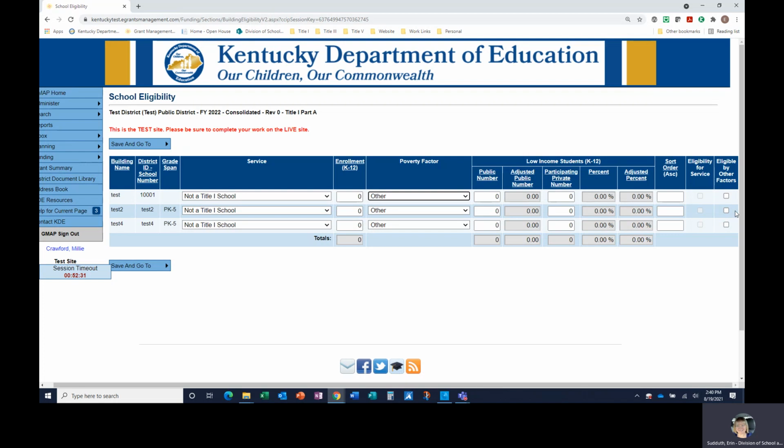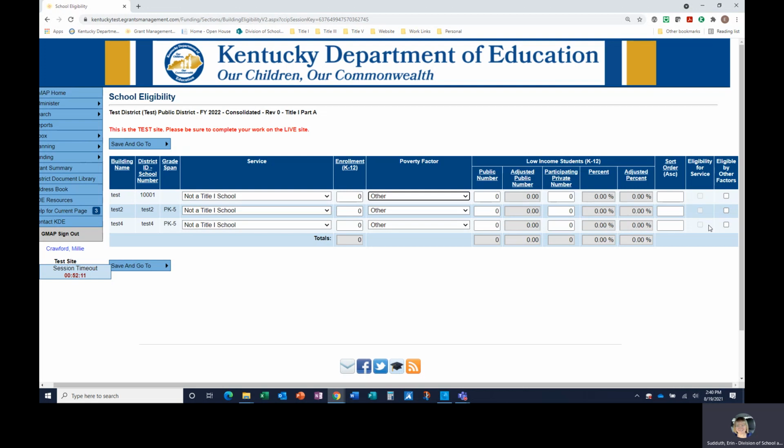And there are only 2 reasons to select the eligible by other factor column. One is if the school is eligible for service with a feeder pattern. For example, a middle school not eligible for service may take an average poverty percentage of the elementary schools that feed into their school and use that average as the middle school's poverty percentage.